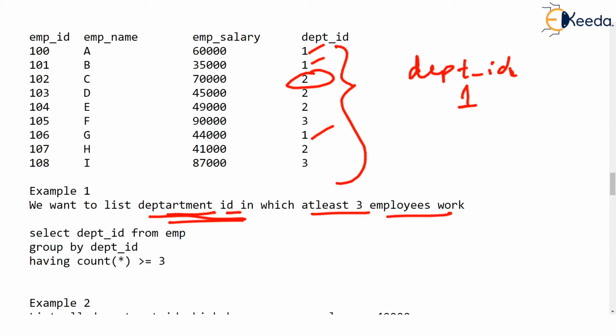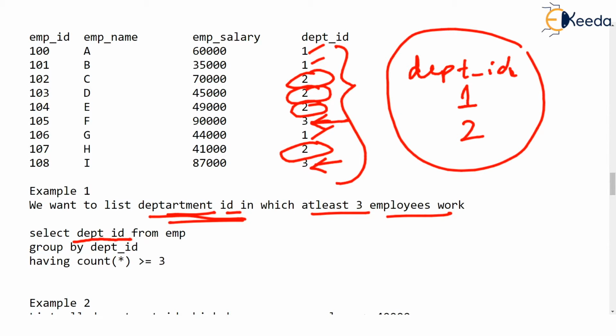You can see department number 2 has 4 employees, so department number 2 also should be printed. But department number 3 has only 2 employees, so it should not be listed. So what will be the query? The query we have given is select department ID, of course, we want to print department IDs which have at least 3 employees, from EMP, and then we will group by department ID.